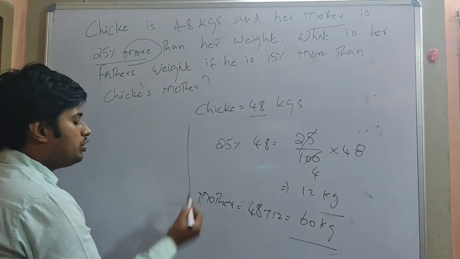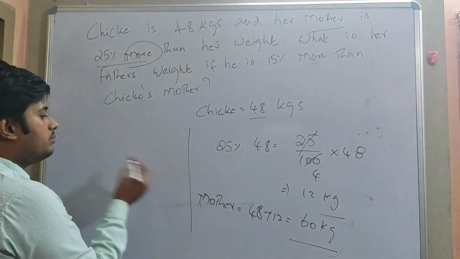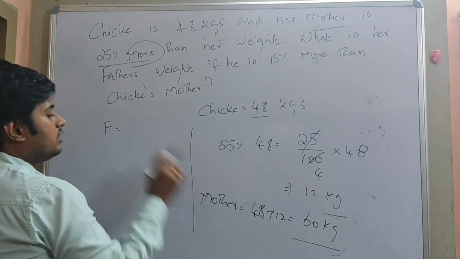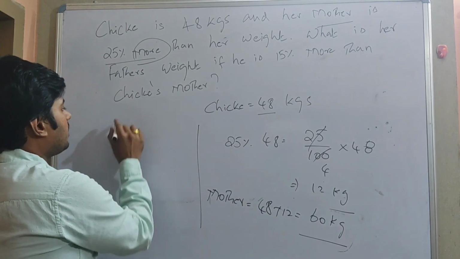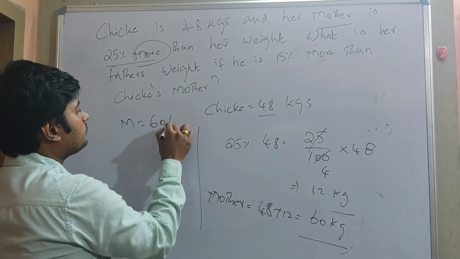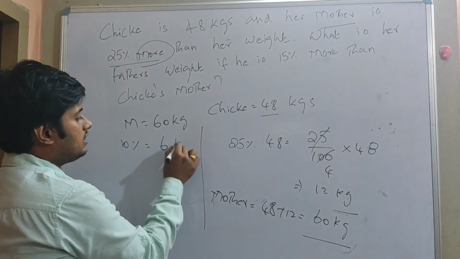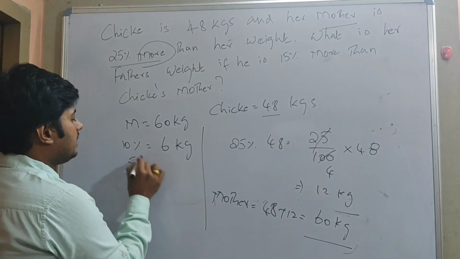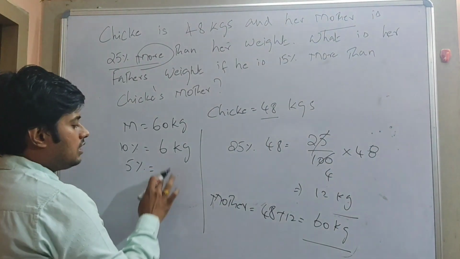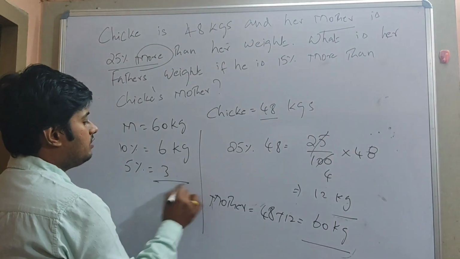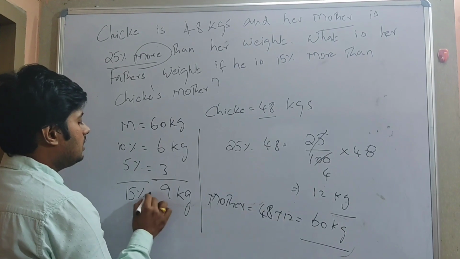Already I have told you the 10% concept. We will see the father's weight in the 10% concept, very simple. Father's weight is 15% more than mother's weight. My mother's weight is nothing but 60 kg. What is 10% of 60? 6 kg. What is 5%? 5% in the sense half of that. Half of 6 is nothing but 3, which is nothing but 9 kg. That is, 15% is 9 kg.